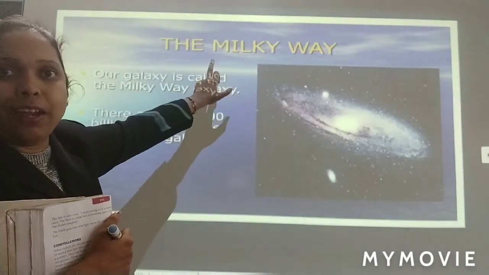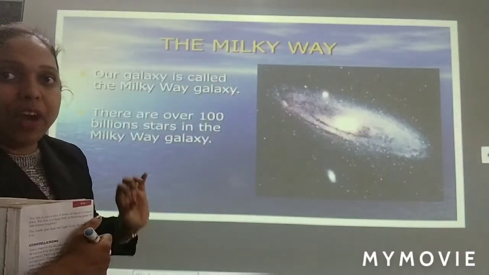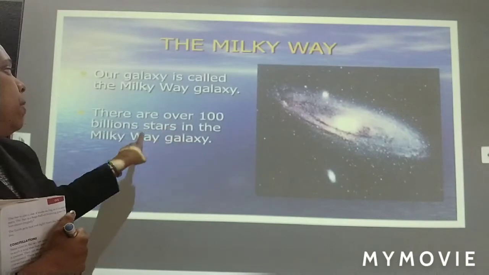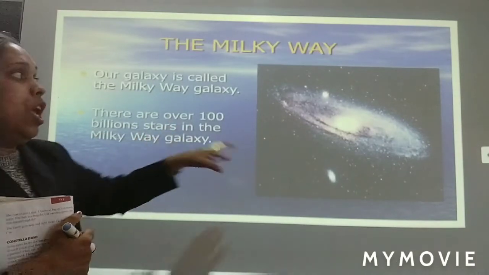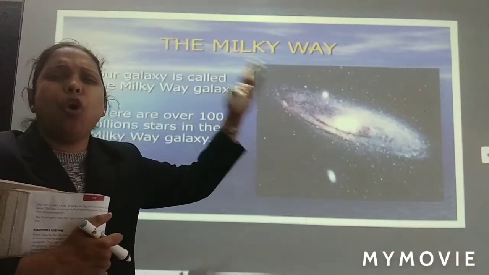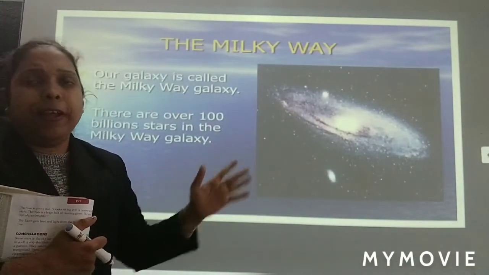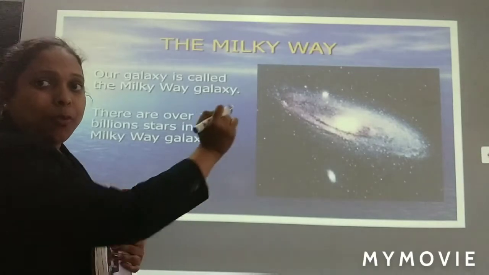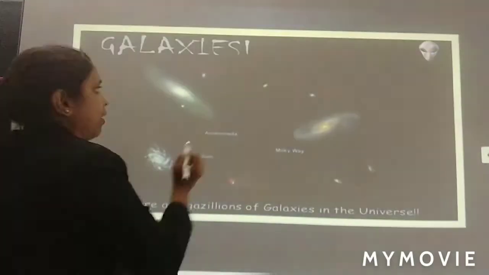What is the name of our galaxy? Milky Way is the name of our galaxy. There are over 100 billion stars in the Milky Way. Here you can see there are so many billions of stars in the Milky Way galaxy. And our solar system also belongs to this galaxy.